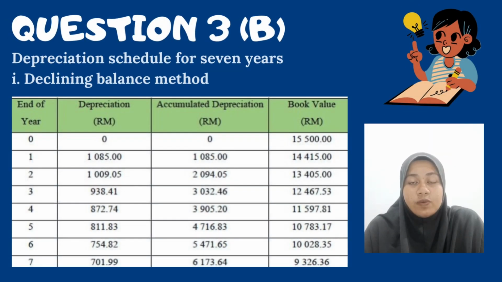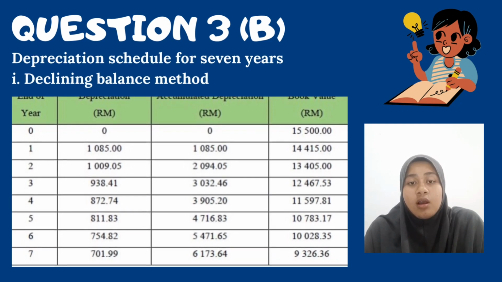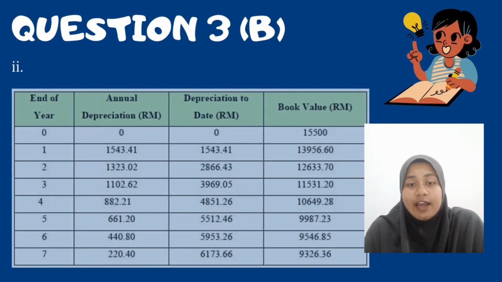Okay, next is question 3B, first Roman. This question asks for the declining balance method. The declining balance method is an accelerated method in which higher depreciation occurs during the asset's early life.